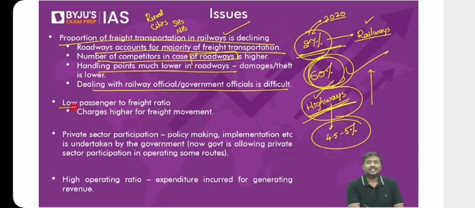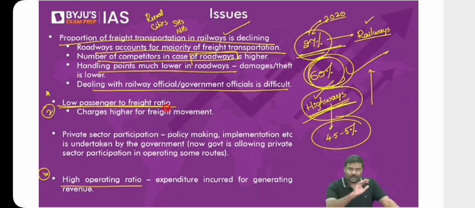Next one, low passenger to freight ratio. I'll discuss 2 points here. I'll club 2 points. Point number 2 as well as point number 4. High operating ratio, low passenger to freight ratio. Now, this is my suggestion to you. If you have read, very good. If not, please read something related to current affairs about high operating ratio.